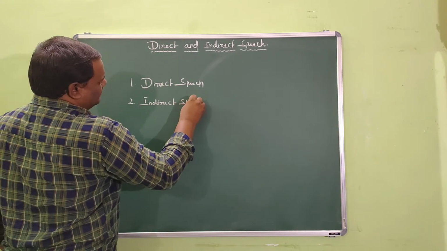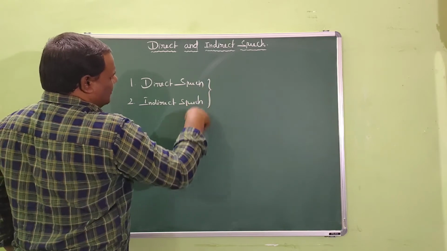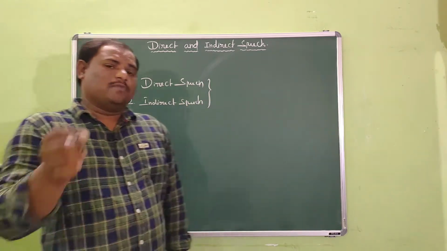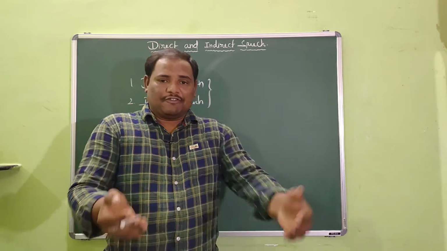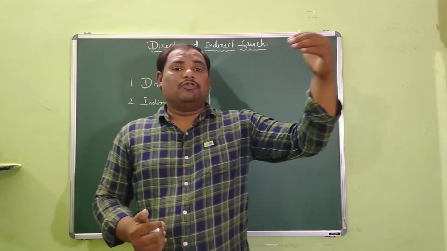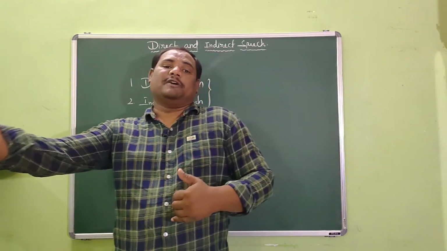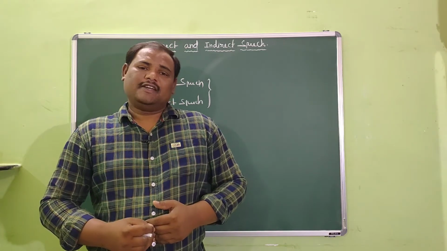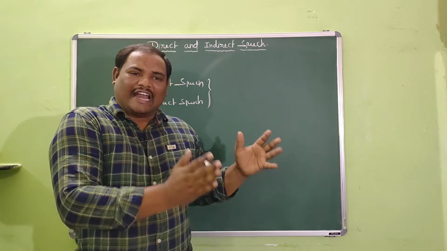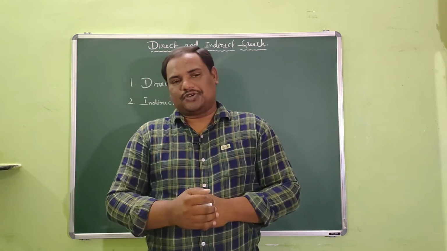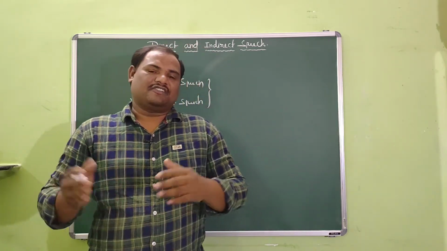Okay, dear friends, what are these? These are the two different modes of sentences by which we can convey the spoken words of a person to the other person. Right? And what is a direct speech and what is an indirect speech? We shall have a discussion right now.